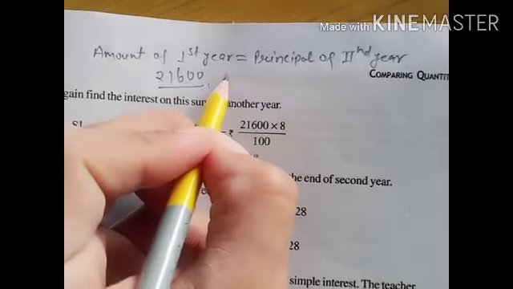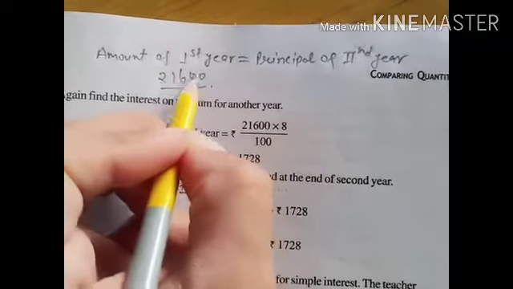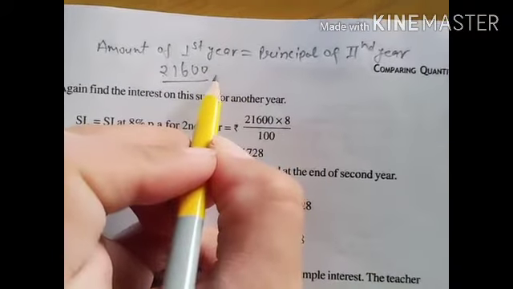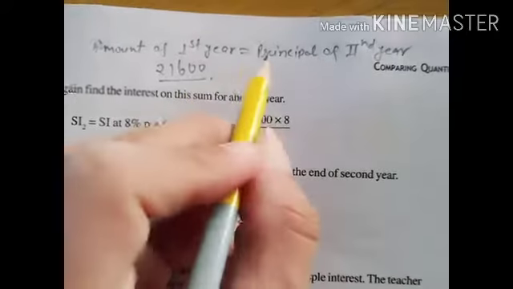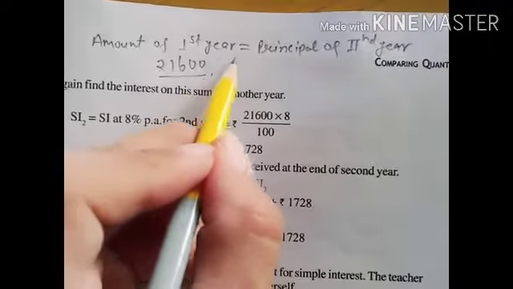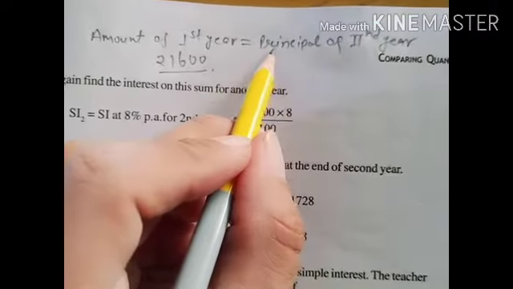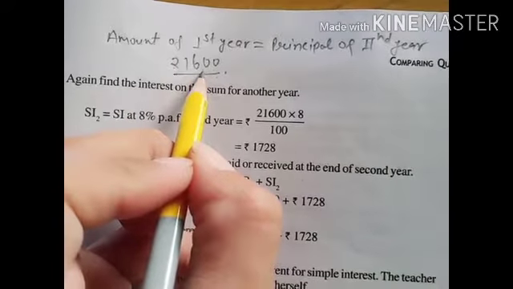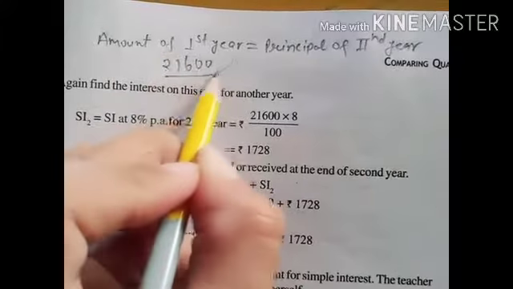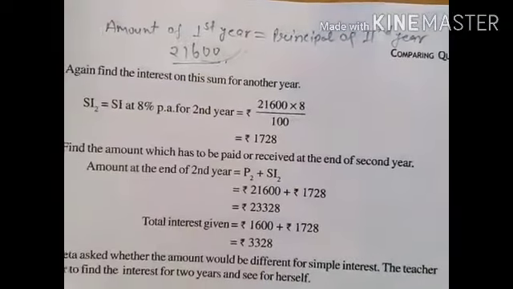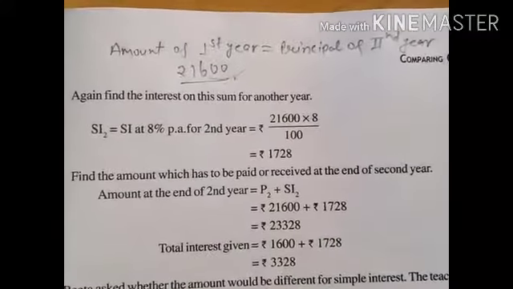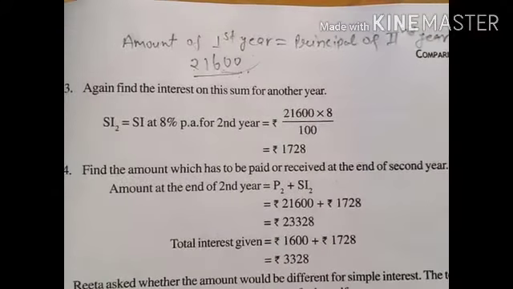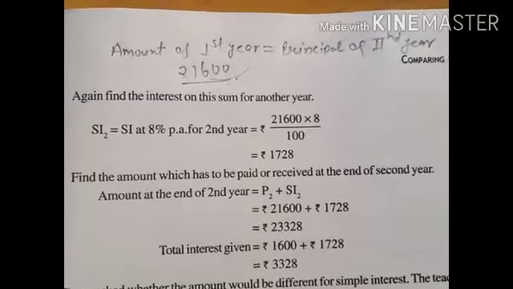When we are finding the simple interest for the second year, the interest will be counted on the basis of the amount which is already in the account. Now it will become the principal for the second year.